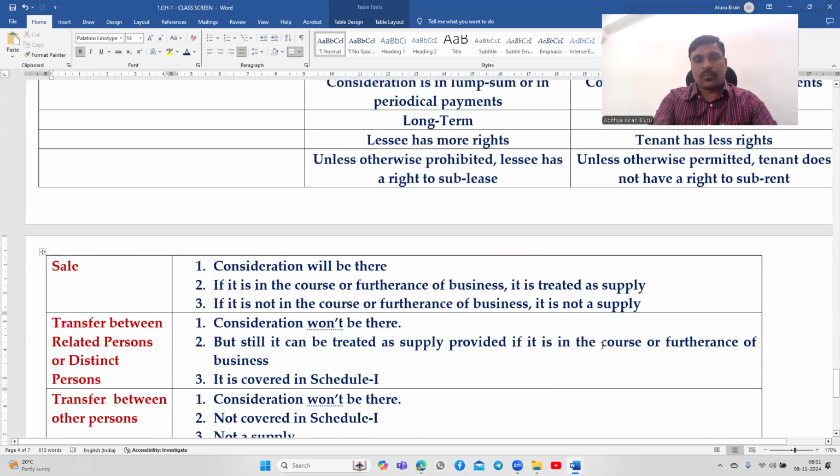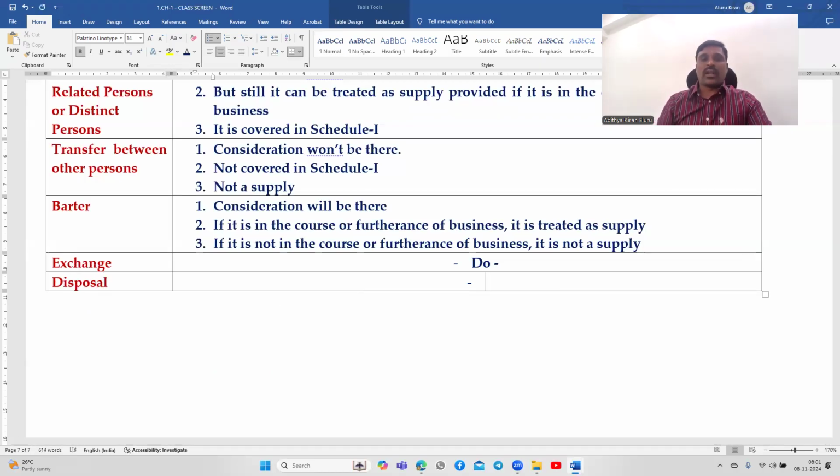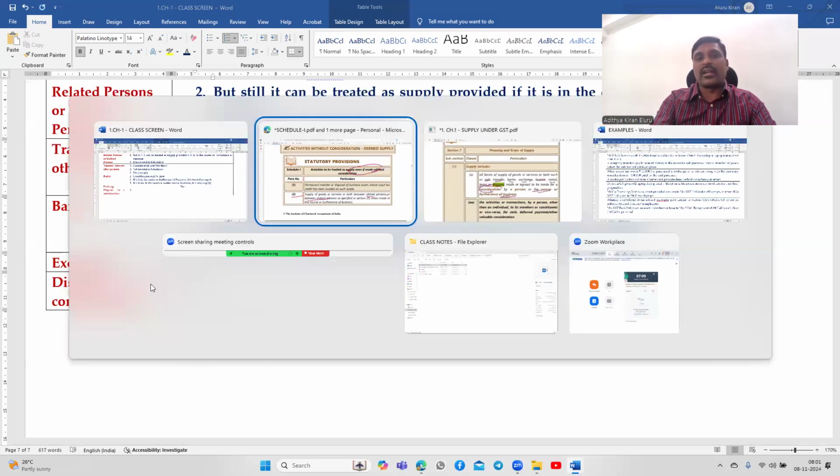Coming to the disposal. As we discussed, there may be no consideration. Look at this: disposal for a consideration. In the above example, whatever I've discussed, you can call it a disposal also because it is a non-recurring transaction.